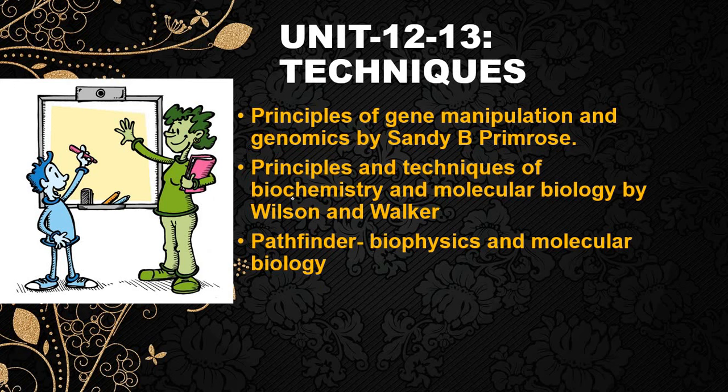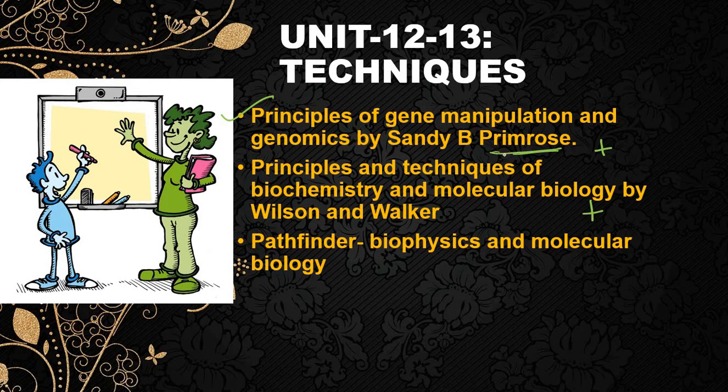Collectively I have mentioned them because the last two units are mainly related to techniques. So you can prefer Primrose, since there are so many techniques mentioned in Primrose. Make sure this is not an option, I'm talking about a combination. In most of the portion I have talked about options, but this is a combination of books which you have to prefer.